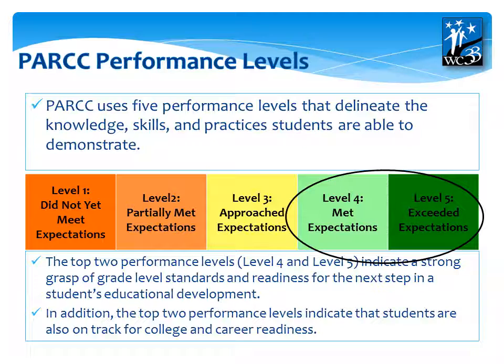The PARCC assessment uses 5 performance levels that delineate the knowledge, skills, and practices students are able to demonstrate. Those 5 levels are illustrated below. From left to right, you see Level 1 did not meet expectations, Level 2 partially met expectations, Level 3 approached expectations, Level 4 met expectations, and Level 5 exceeded expectations. These 2 top performance levels, 4 and 5, indicate a strong student grasp of grade level standards and readiness for the next step in students' educational development. In addition, the top 2 performance levels indicate that students are also on track for what is deemed college and career readiness.